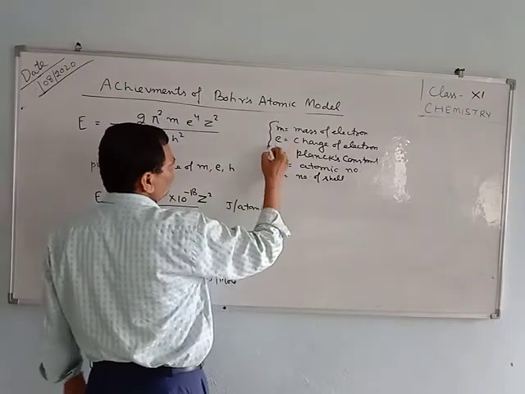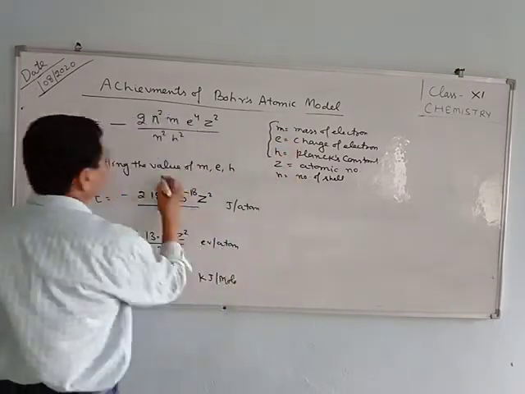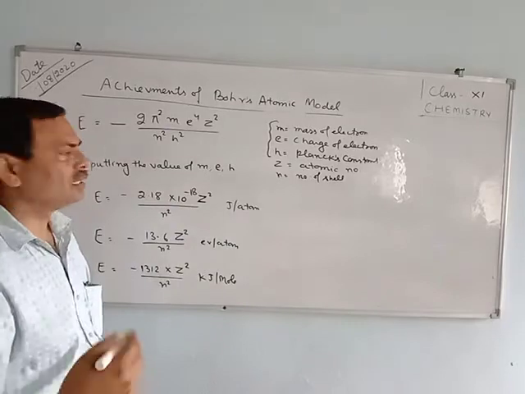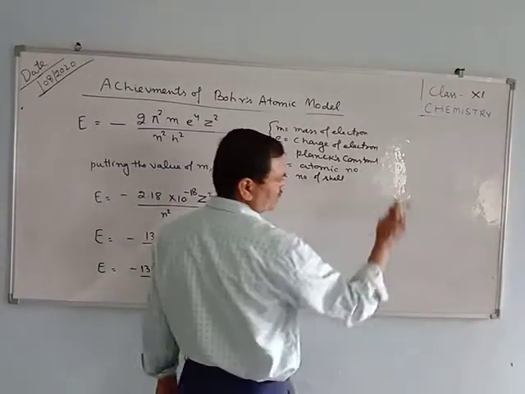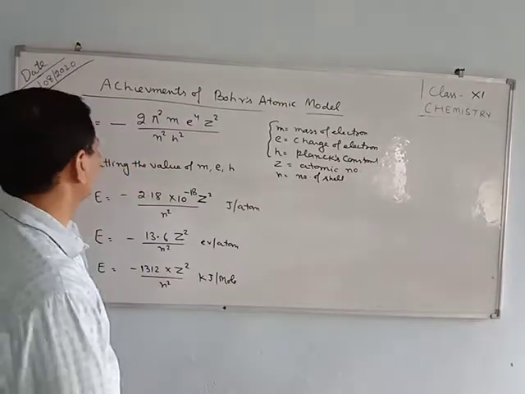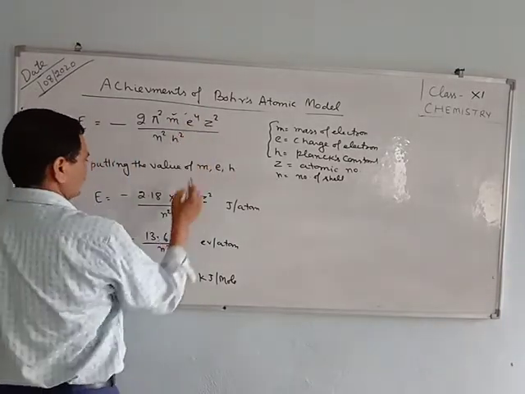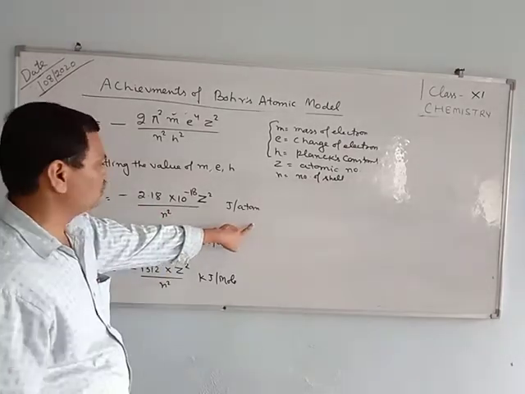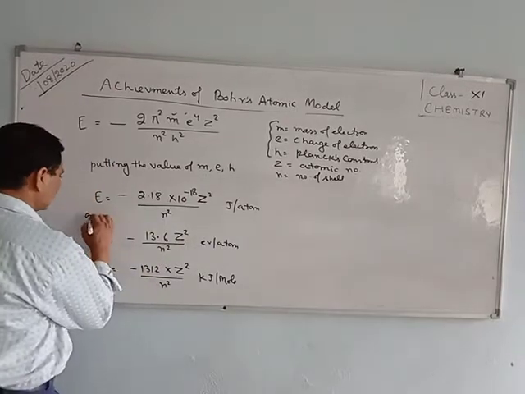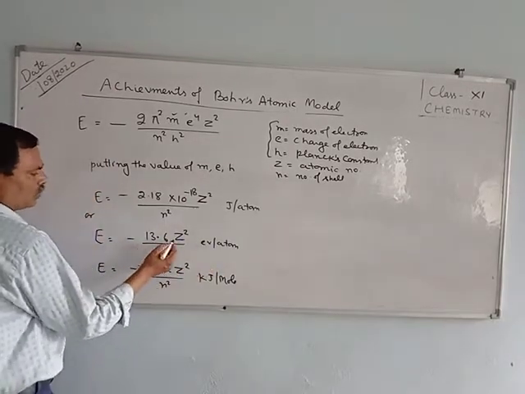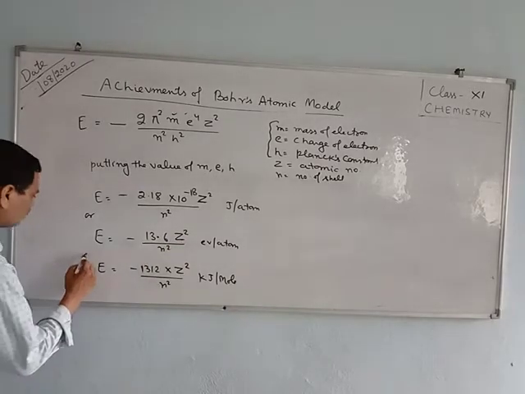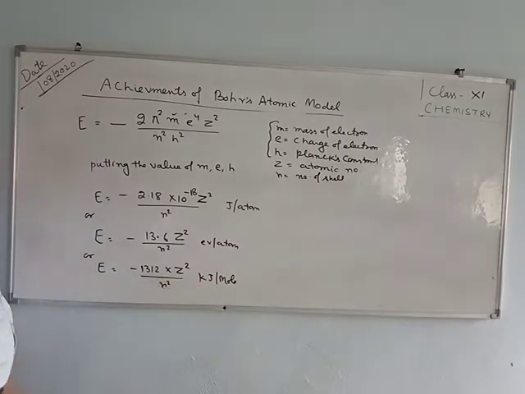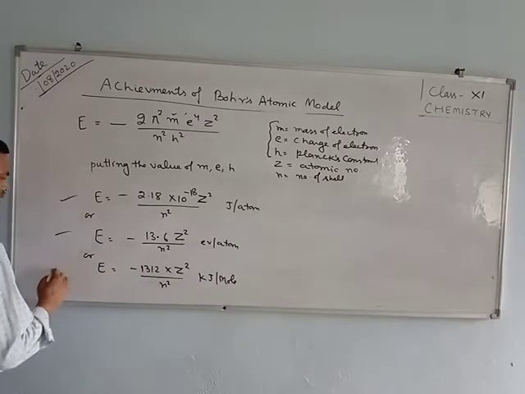When we put the values of m, e and h, these are constants. The mass of the electron is fixed, 9.1 times 10 power minus 31 kg, the charge of the electron is also fixed, and the Planck constant is also fixed. The equation becomes minus 2.18 times 10 power minus 18 Z square upon n square joule per atom. Or it can be calculated in terms of electron volt per atom, minus 13.6 Z square upon n square. Or in terms of kilojoule per mole, 1312 into Z square upon n square kilojoule per mole. Energy can be calculated by any of these.